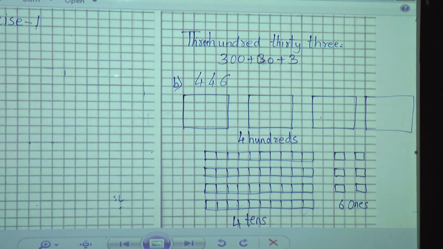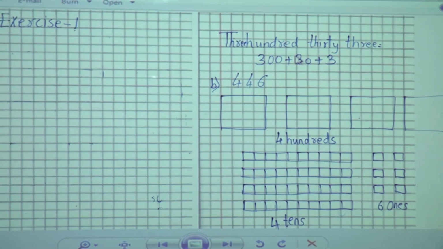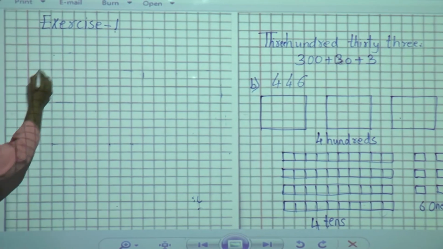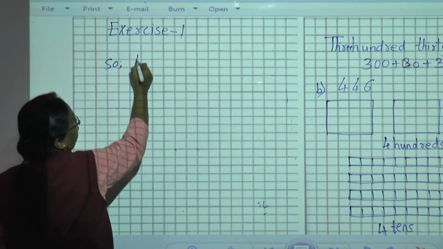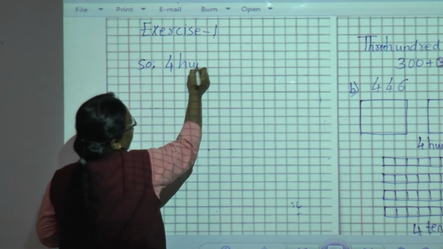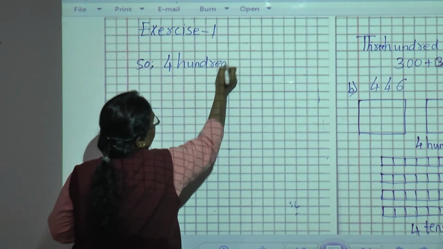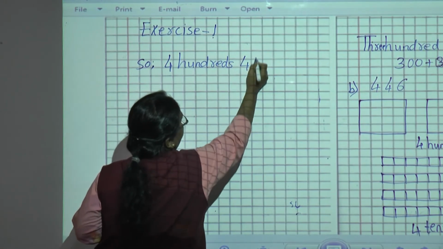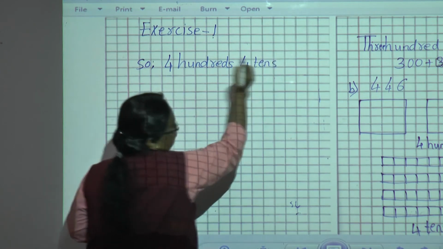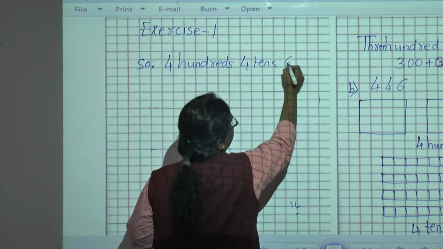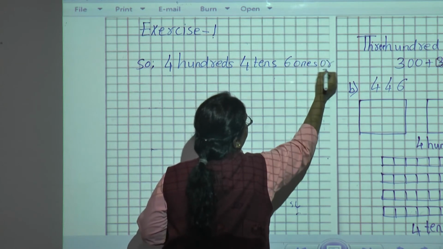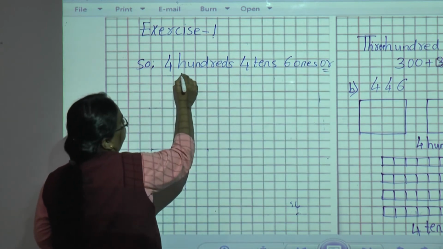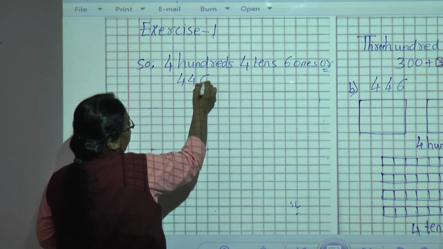Now what will you do? So 4 hundreds, 4 tens and 6 ones, or you can write 4, 4, 6.